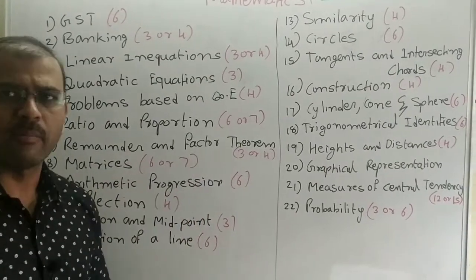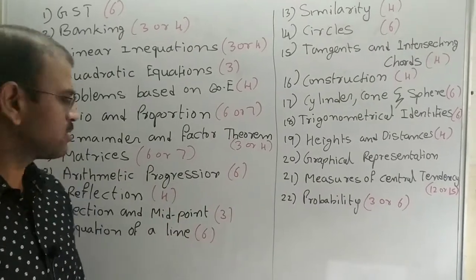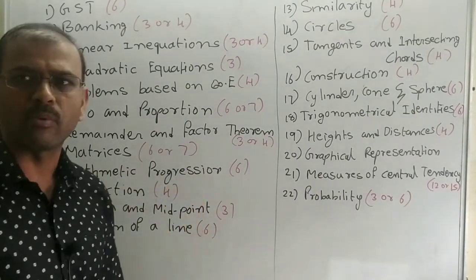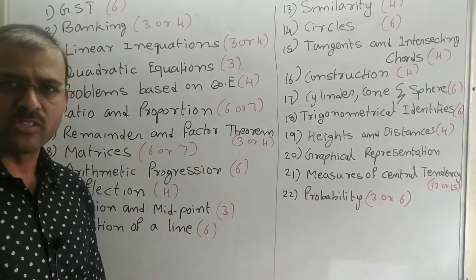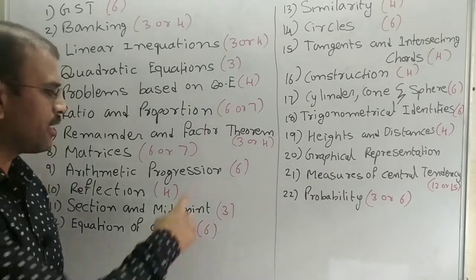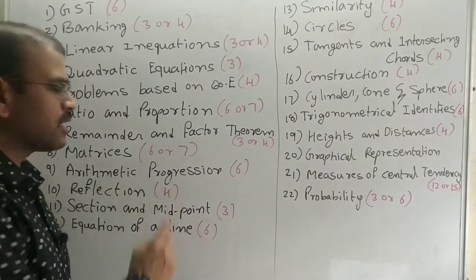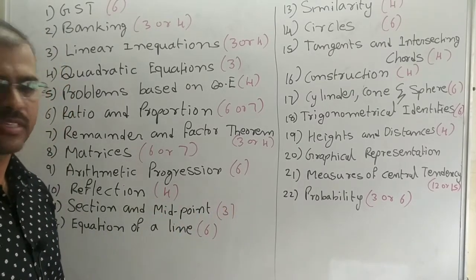Arithmetic progression. Arithmetic progression, 2 questions will be asked, that is a 6 marks. So according to the previous syllabus, we need to have the geometrical progression. That is geometrical progression, they removed it. Because usually it will be there in the 11th standard, they removed that chapter. So reflection. Reflection, they will ask 4 marks. Most of the times related to the graphs, they will ask this question.